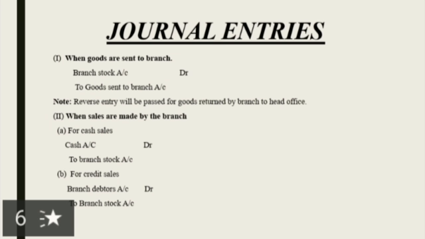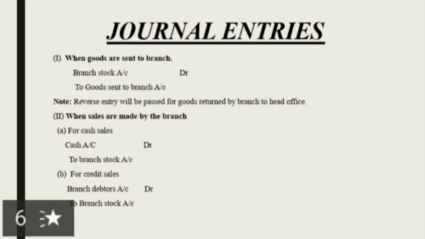Let's see the journal entries for the stock and debtor system. First, when goods are sent to branch. When the head office sends goods to the branch, the entry is branch stock account debit to goods sent to branch account. Note: reverse entry will be passed for goods returned by branch to head office. When the branch returns goods to the head office, reverse entries will be passed.